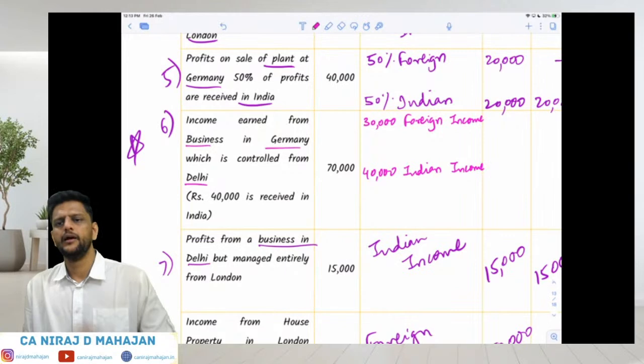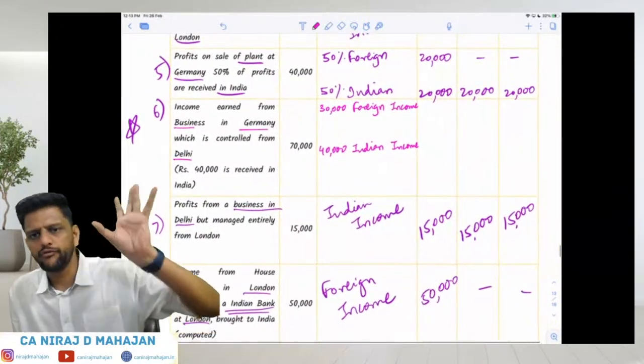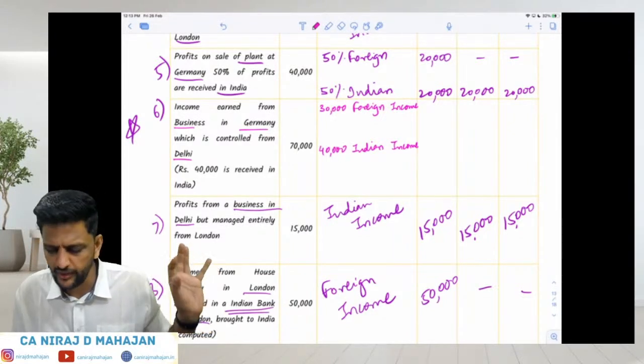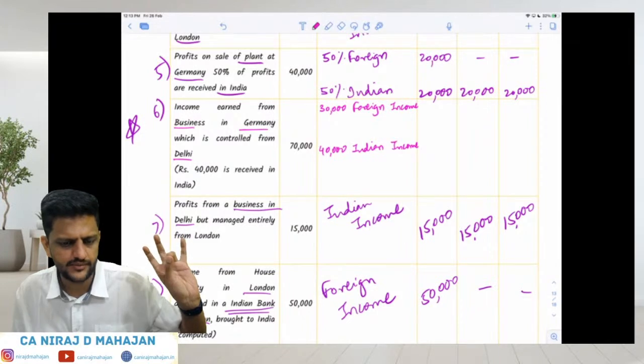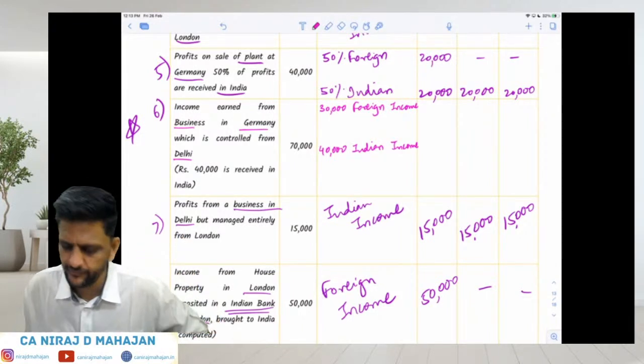Okay. Now, foreign income temporarily will give the treatment, don't worry. But first tell me, what about 40,000 Indian income? This 40,000 Indian income, will you tax for all three of them? ROR, RNOR, NR? Yes? Clear till here? That 40,000 you will tax for all three of them.